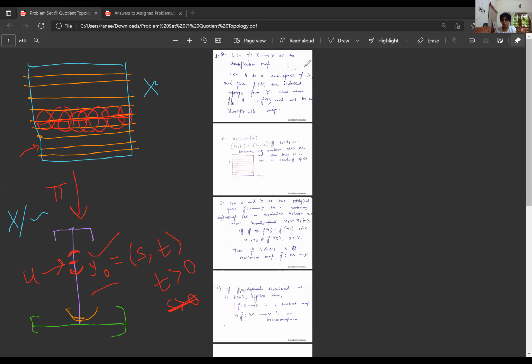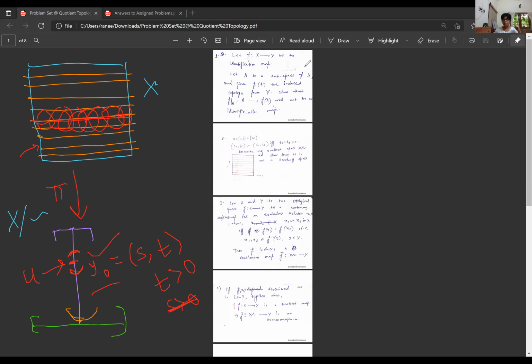That will be open there, and under pi, that will give you the corresponding open neighborhood, which we have drawn as U here. But all those open disks are collapsed to a single thing, and then this will become like that. So this is the corresponding inverse image and image of the open neighborhood under the map pi of those points on y naught.